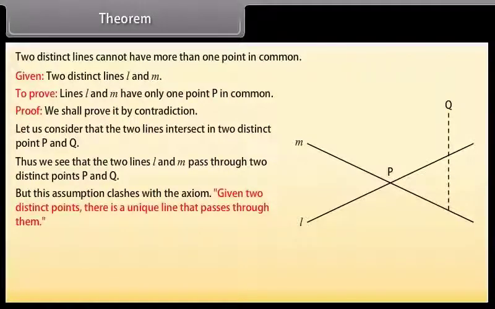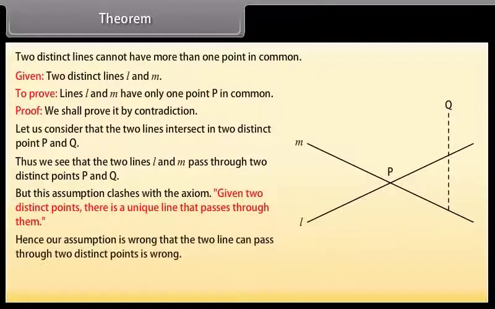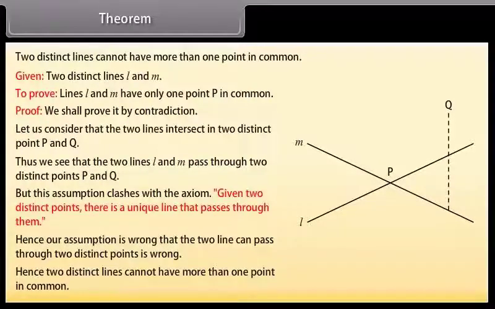Given two distinct points, there is a unique line that passes through them. Hence, our assumption that the two lines can pass through two distinct points is wrong. Hence, two distinct lines cannot have more than one point in common.